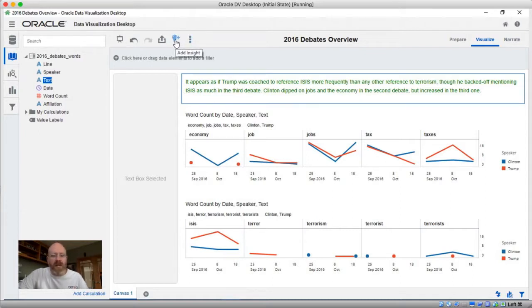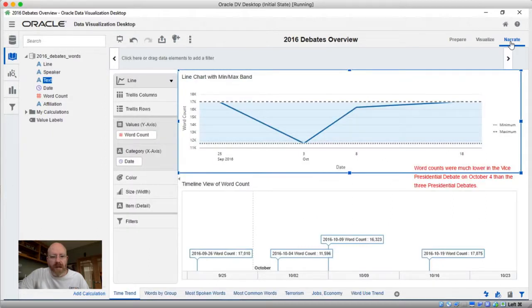What this does is it will take a snapshot of our canvas at a point in time and add it to our narration area, where you'll see the view will change. As I switch from Visualize to Narrate, you'll see a number of tabs running along the bottom where I've taken snapshots of my canvas at points in time. I'm creating something on the canvas, taking a snapshot of it, clearing the canvas, doing something completely new on that same canvas, taking another snapshot, etc. So this allows me to track my progress as I'm going along.